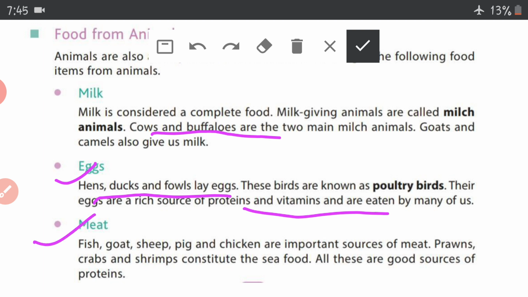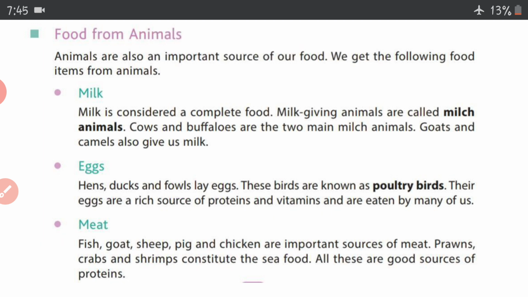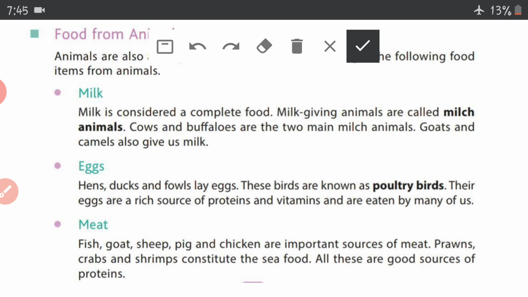Next is meat. The fish, goat, pig, chicken, etc. These are important sources of meat. Prawns, crab, and shrimps. They constitute the seafood. Seafood is basically food from salty water. Prawns, crabs, and shrimps they live in the sea. Okay, so they are found in sea water. So we can call them seafood, right? And they are a very good source of proteins.